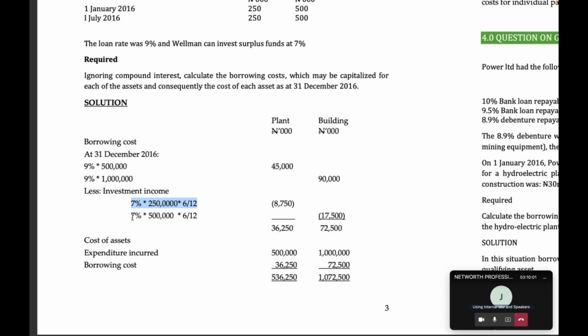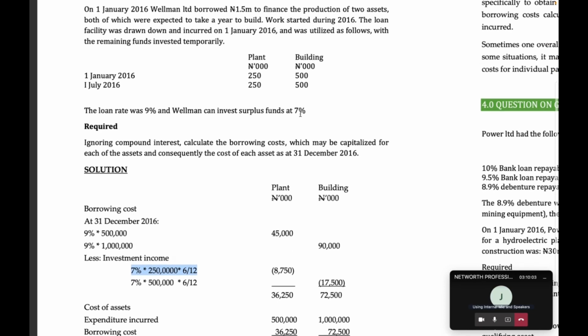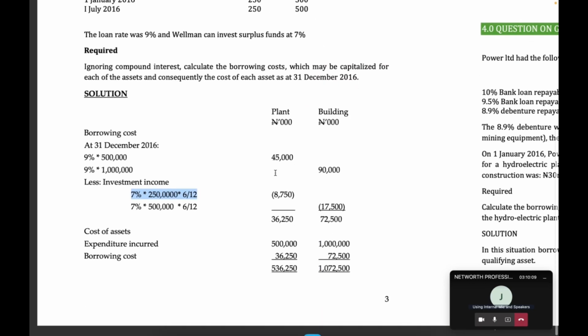The same thing applies for building, but this one now, the extra funds we had was 500,000 that we did not start spending until July. So we had it for 6 months, which we invested and got 7%. So we got 17,500. So our total borrowing cost that we will capitalize for plant is 36,250, and for building is 72,500. And that's the calculation of the borrowing cost.